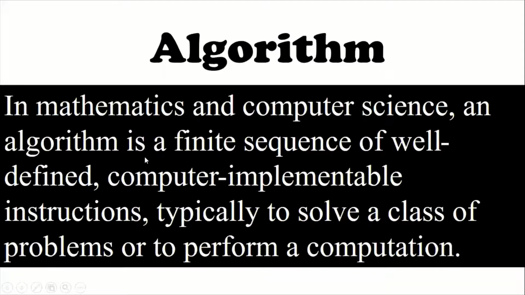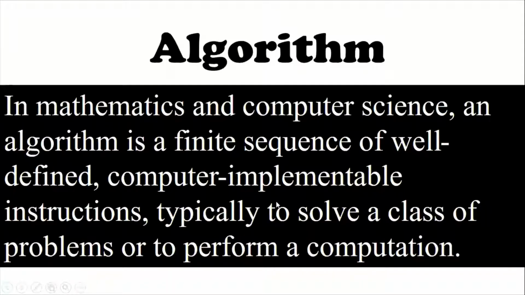It means that an algorithm could be applicable in mathematics and computer science, and it has a finite number of steps that have a sequence, for example 1, 2, 3, 4 onward, and they are well defined. One can easily understand what to perform and they could be implemented in a computer also. Typically to solve a class of problems or to perform a computation.